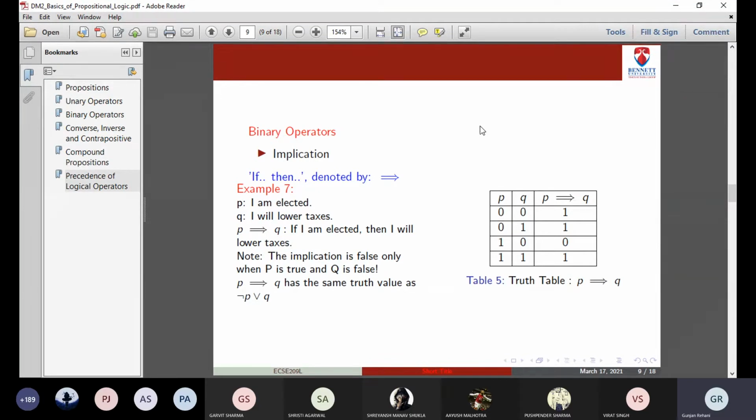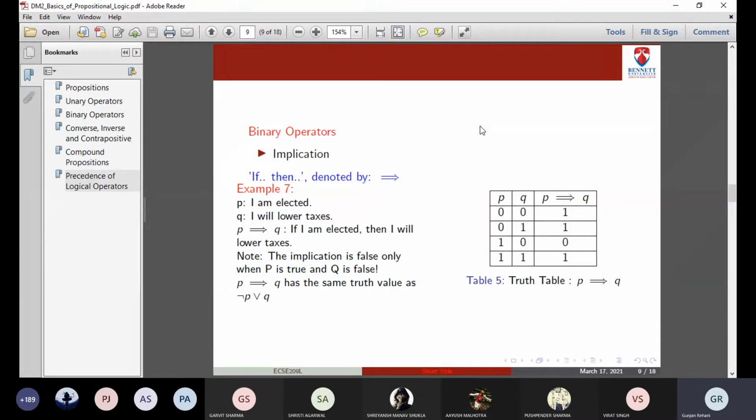Now if you look at the truth table, the values are again in increasing order 0, 1, 2, 3. Look at the last row. 1, 1. So whenever P is 1, Q must be 1. If this is true, in the last case, it is true that P is 1, Q is also 1, then P implication Q is 1.